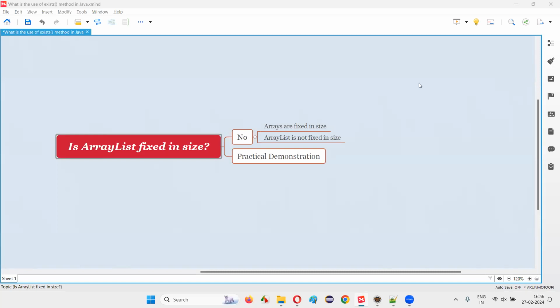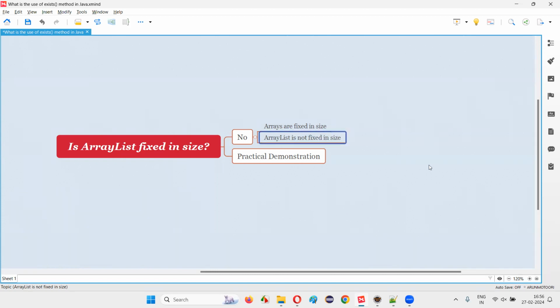In this session, I'm going to answer one of the Java interview questions. That is, is array list fixed in size? The answer is no. Array list is not fixed in size. Coming to arrays, they are fixed in size, but array list is not. In arrays, when you create an array, you have to specify the size of the array. And once you specify the size, in the later portion of the code after creating that array, we cannot modify the size of the array. While creating the array itself, we have to specify the size, and the size is going to be final for the rest of the code.